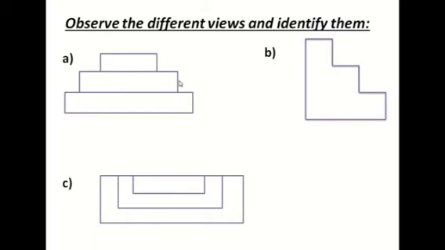Now if you look from the top, you have to imagine that your eyes are on the top of the object. So what the view will be, it will look like this. So the first one is the front view, second one is the side view and third one is the top view of the same object.